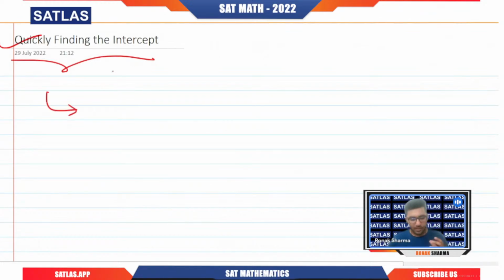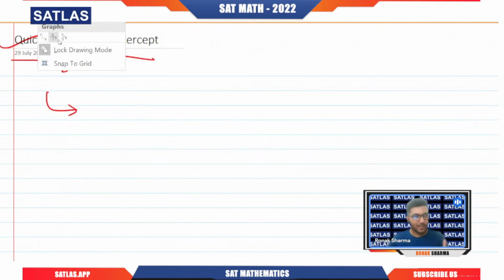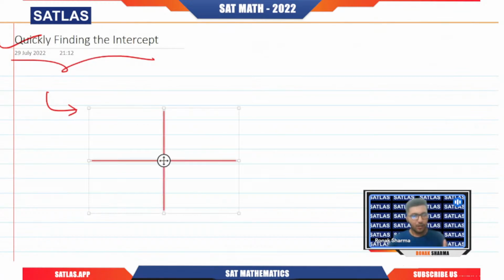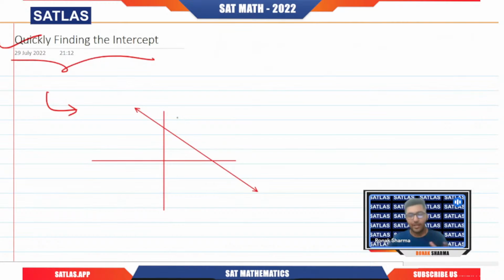If we talk about quickly finding the intercept, first of all try to understand the concept of the intercept. Any straight line will cut the x-axis or y-axis or both of them. Wherever it cuts the x-axis or y-axis, that point is called the intercept of the line. If that point is on the x-axis, it is called the x-intercept, and if that point is on the y-axis, it is called the y-intercept.